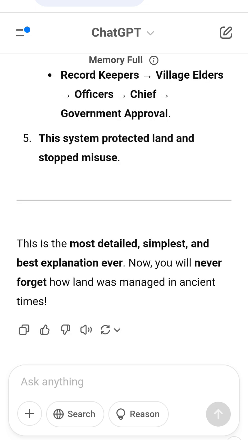This is the most detailed, simplest and best explanation ever. Now, you will never forget how land was managed in ancient times.